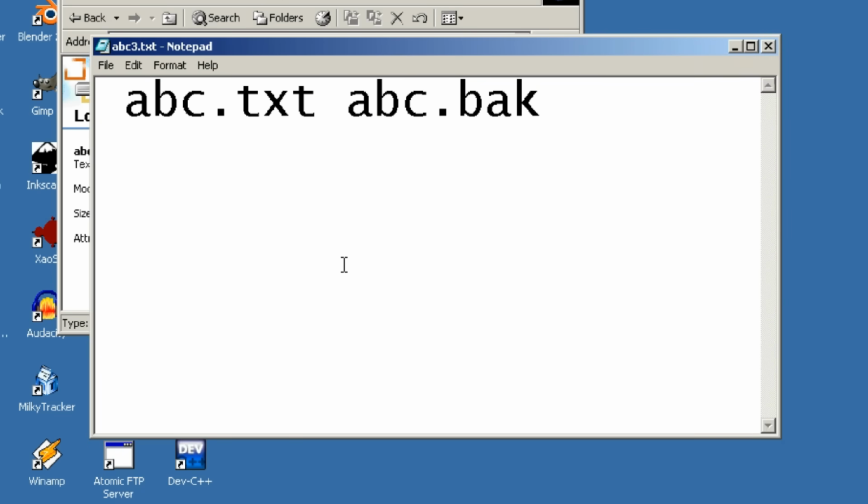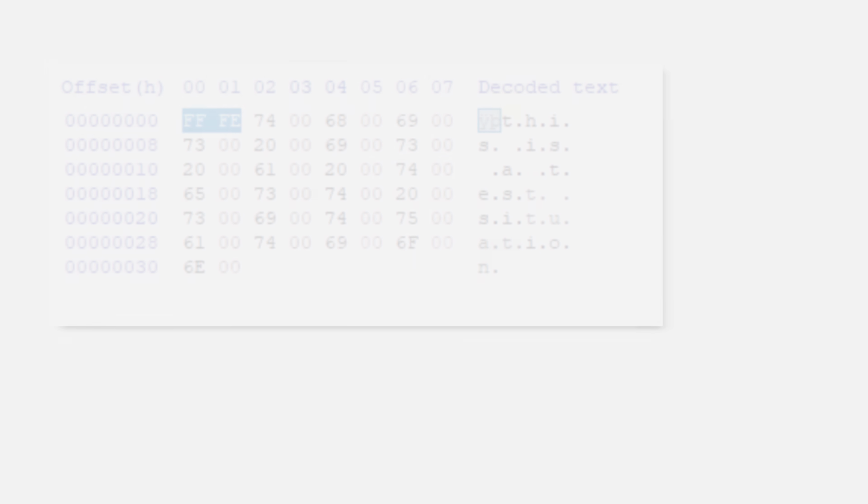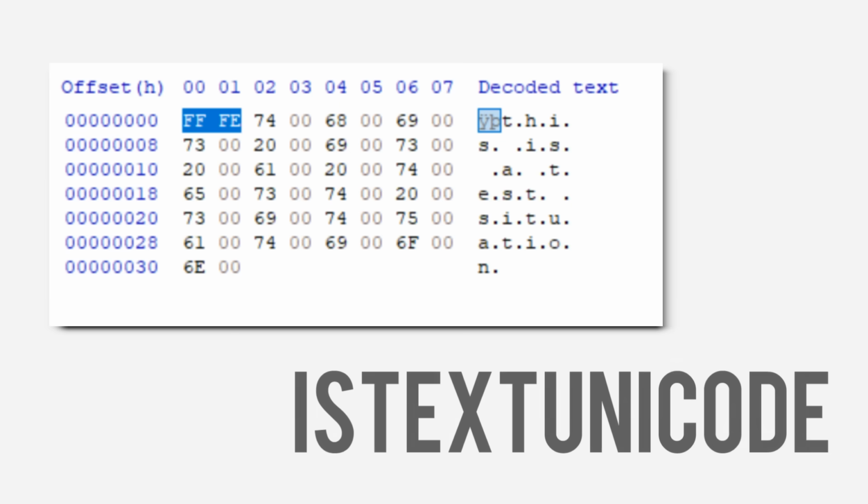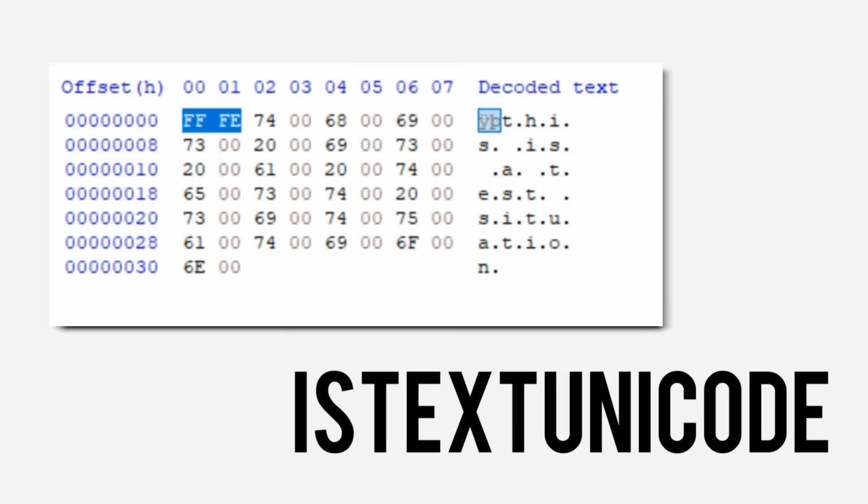This is because we're making Notepad specify the encoding using a BOM, or byte order mark, which is essentially a marker in the file to tell a parser what encoding format is being used. But text files don't always have this marker, and so Notepad then falls onto the function isTextUnicode to attempt to guess the encoding.